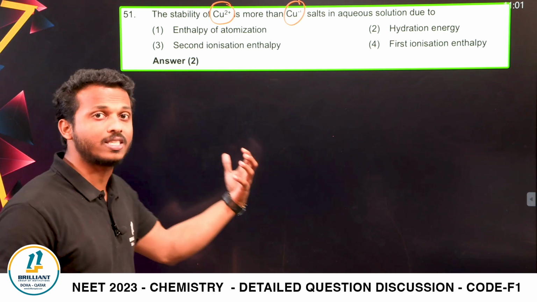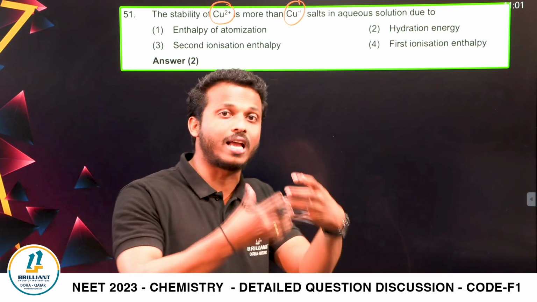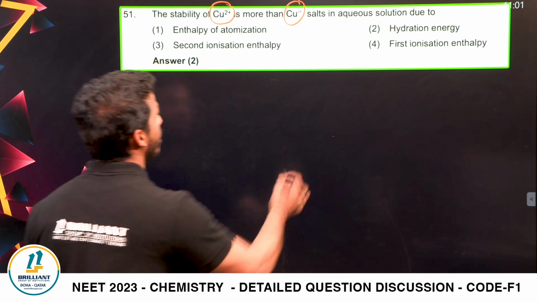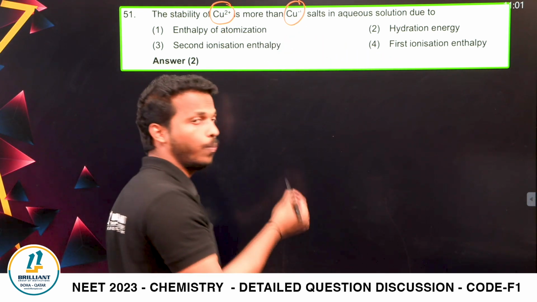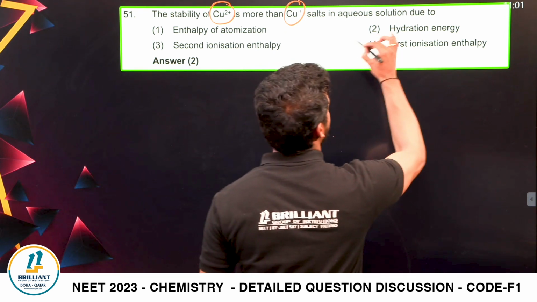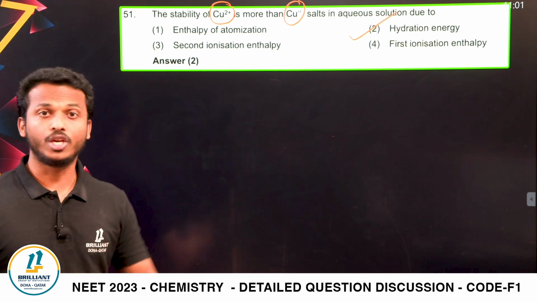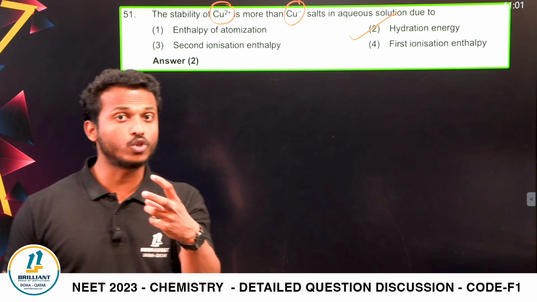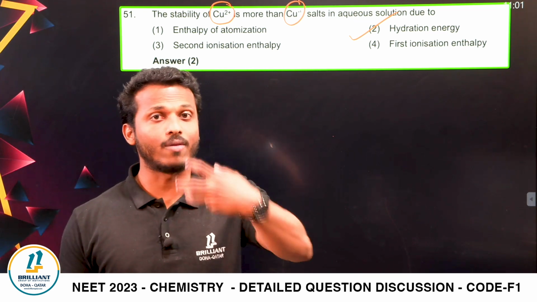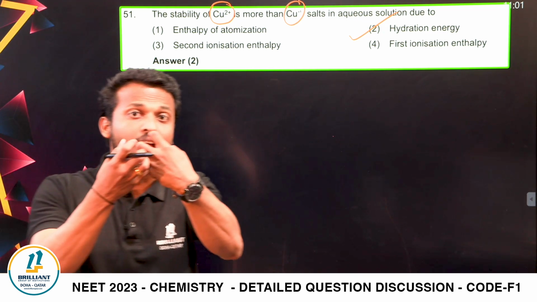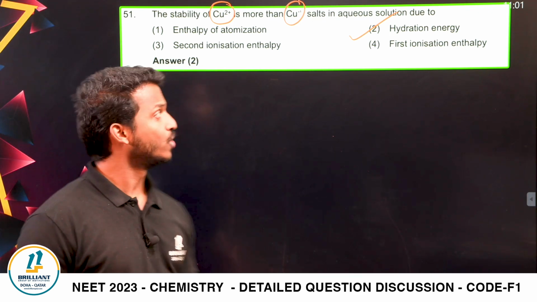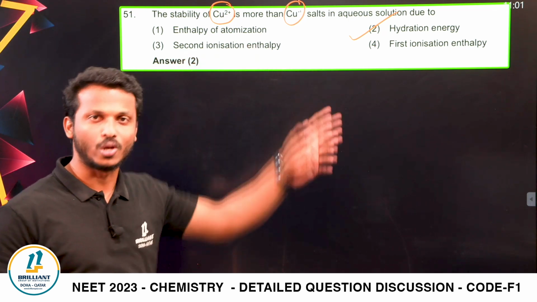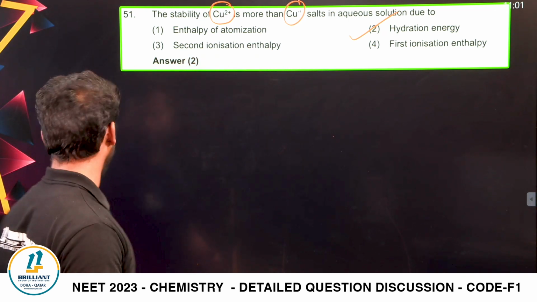So Cu2+ is highly soluble in water, which means it releases more hydration energy. So the main reason is what? Cu2+ is more stable than Cu+ in water because of hydration energy. Cu2+ has more hydration energy than Cu+, because it has more charge density and a high ability to dissolve in water, releasing more hydration energy. So hydration energy is the reason why it is highly stable in aqueous solution. So question number 51, option number 2.